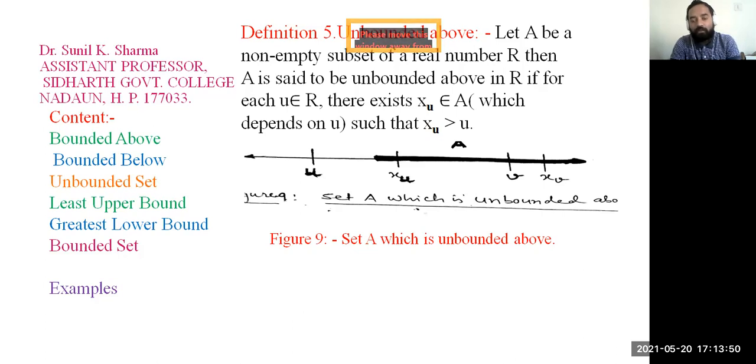So try to revise the definition where we talk about u not being an upper bound.